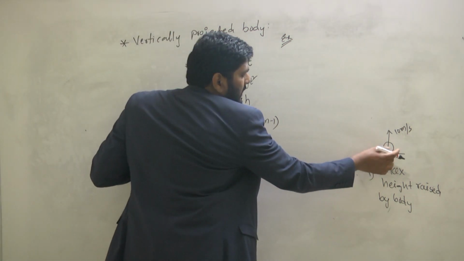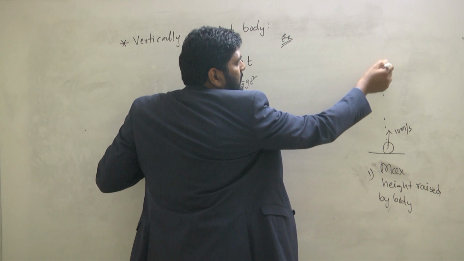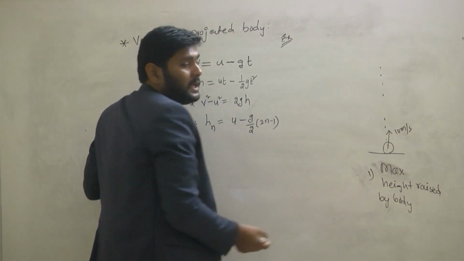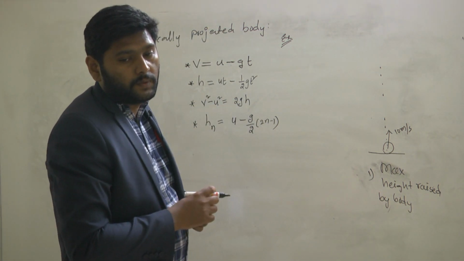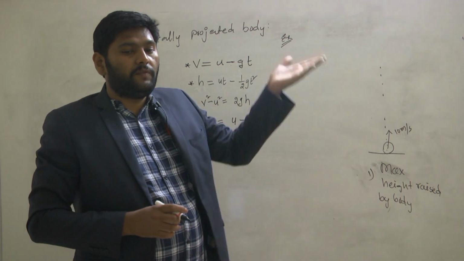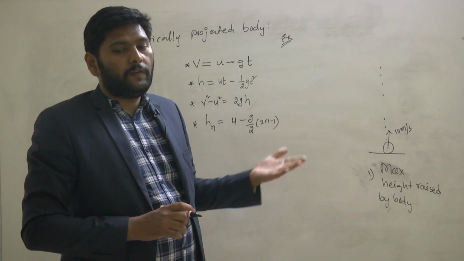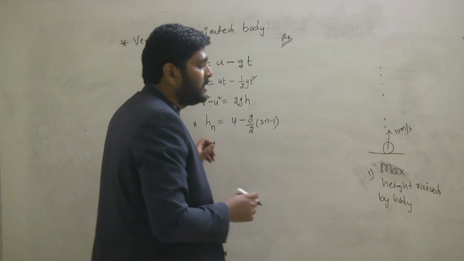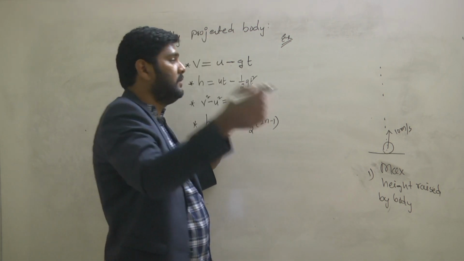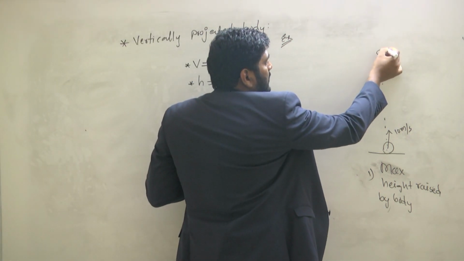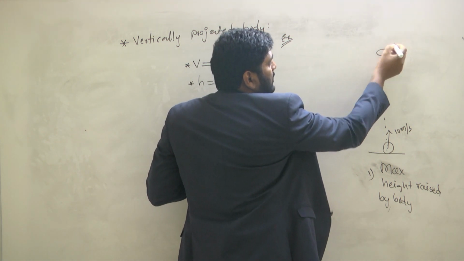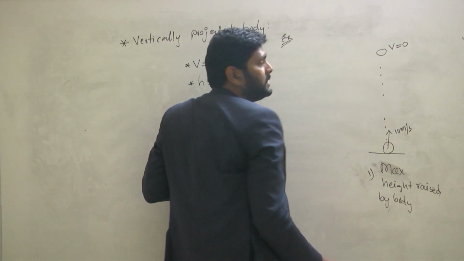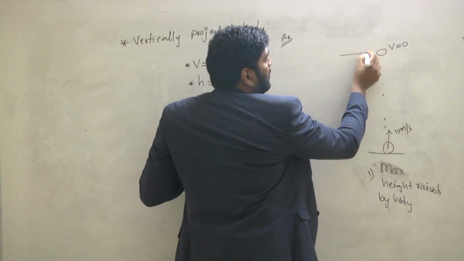When you throw with some velocity, it will move in the upward direction. Up to what extent will the object move upward? The object moves upward until its velocity becomes 0. Up to that height the object will travel, which means somewhere over here it reaches this position. At this position, its velocity becomes how much? 0. That velocity, you can take the final velocity of the object as 0. At this position, the object has covered how much height?